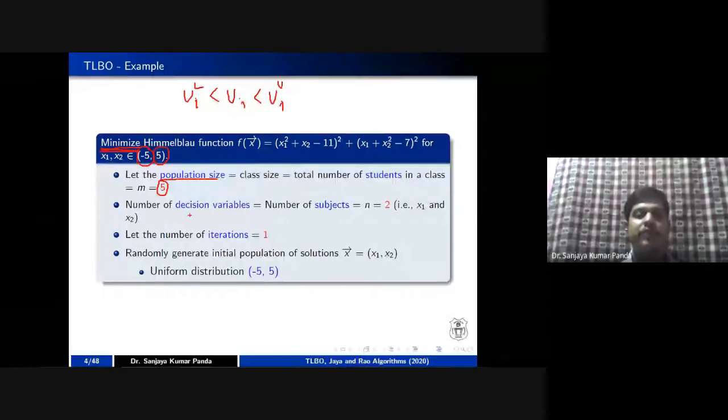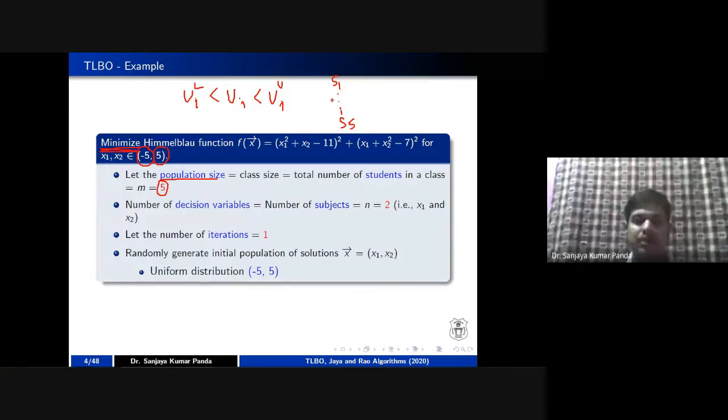Okay, so what is decision variable? I want to evaluate the students, right? In my class, let's say 5 students are there, student 1 to student 5. So how am I going to evaluate these 5 students? I have to say which student is performing better, which student is not performing well. So in order to evaluate the performance of these 5 students, we have taken 2 different subjects, right? One is subject 1, let me write SU1, another I am writing SU2.